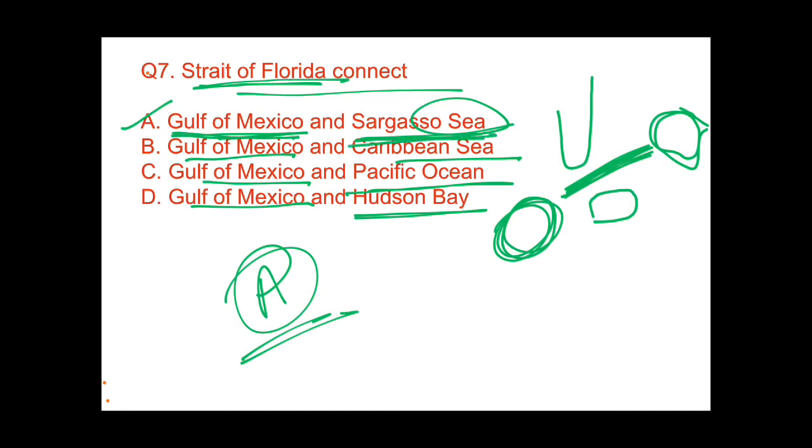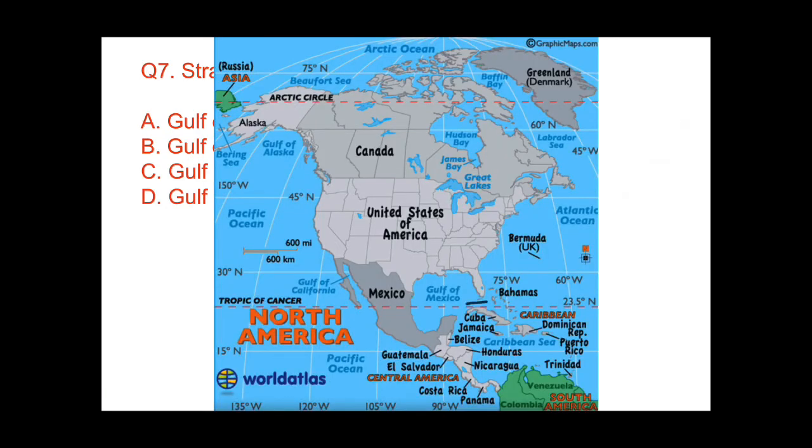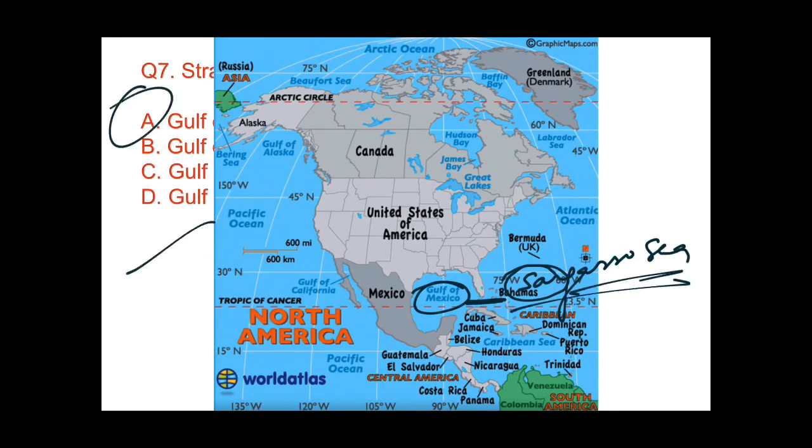Let me show you in this map. So as you can see in this map, this is state of Florida. This is connecting Gulf of Mexico and here it is Sargasso Sea. So the answer would be A.